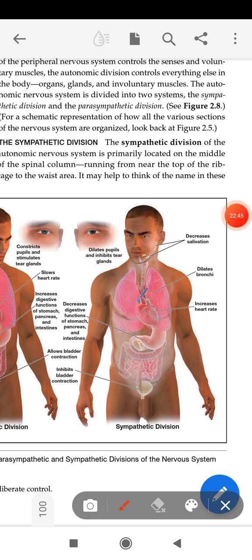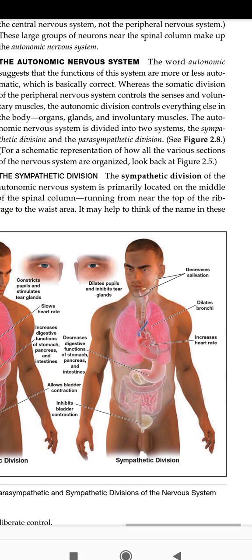Sympathetic means something related to our emotions, and the neurons of the sympathetic division of the autonomic nervous system will be found basically in this part, in the middle of the spinal cord, like in this part.